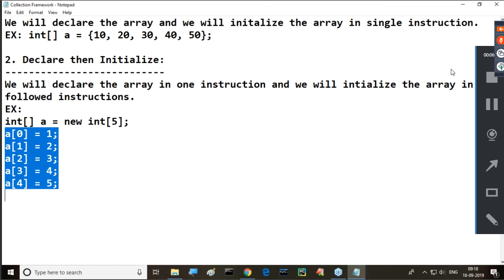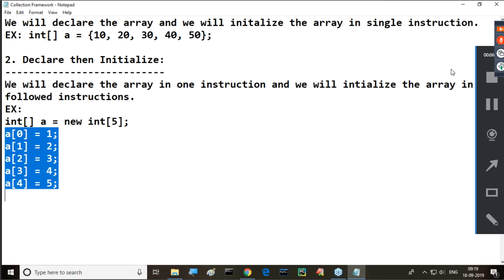This is the meaning of which one? Declare, then initialize. Sir, are all of you getting it or not? Arrays are a fundamental unit, actually. I have to discuss this arrays topic as part of the language fundamentals.